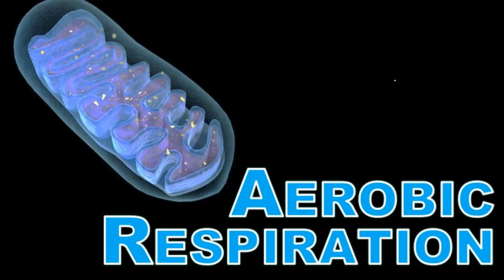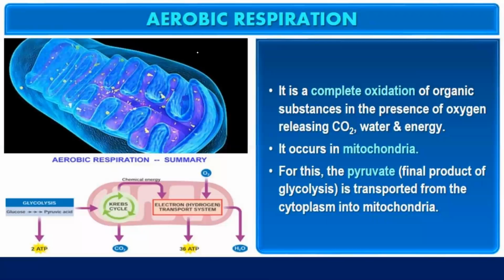Now let's move ahead with aerobic respiration. Aerobic respiration is a complete oxidation of organic substances in presence of oxygen, releasing carbon dioxide, water and energy. It occurs in mitochondria. For this, the pyruvic acid is transported from the cytoplasm into the mitochondria, and for transferring one molecule of pyruvate, 1 ATP is utilized. At the end of glycolysis we have 2 molecules of pyruvic acid, so a total of 2 ATPs are utilized to transport pyruvate from cytoplasm to mitochondria.